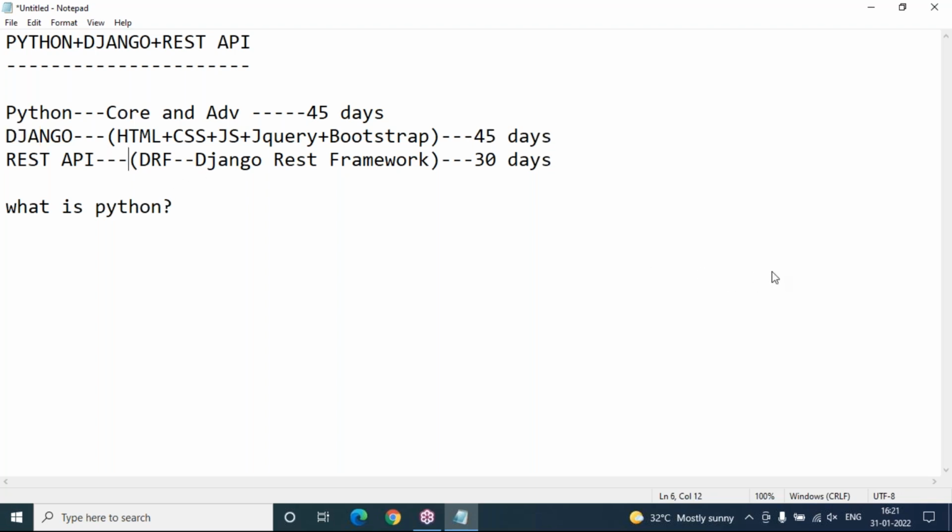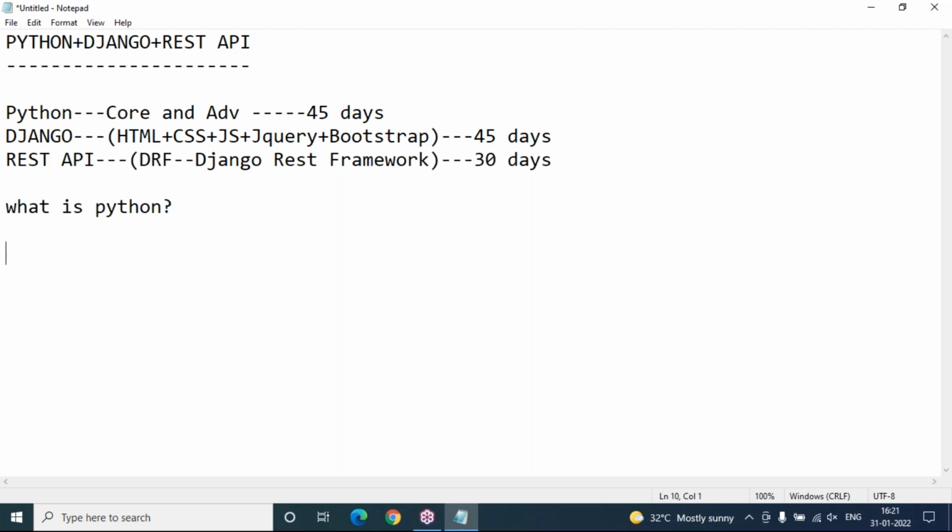I will implement those projects with all the concepts I covered at the Django level as well as the Python level. For sure I will include those projects, because without a project, this Python Django REST API package is not complete. Hope you understand that.